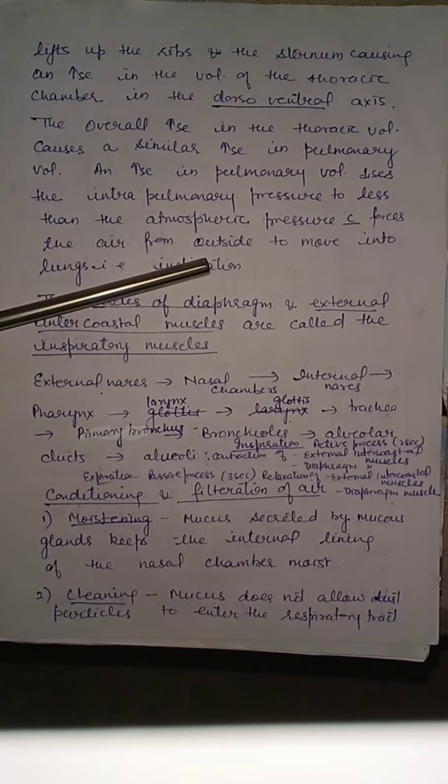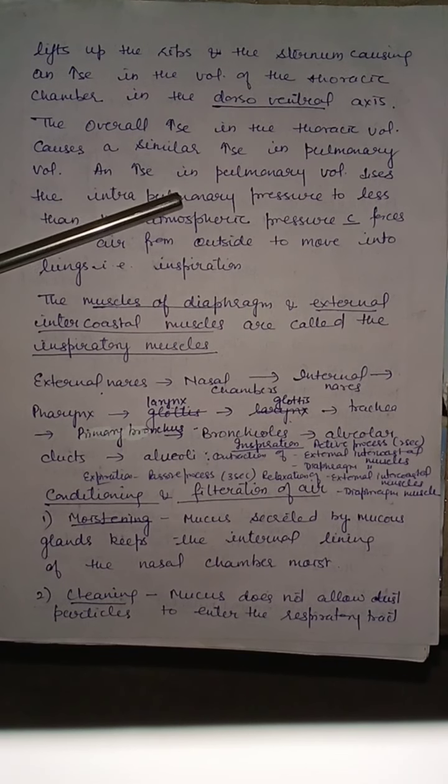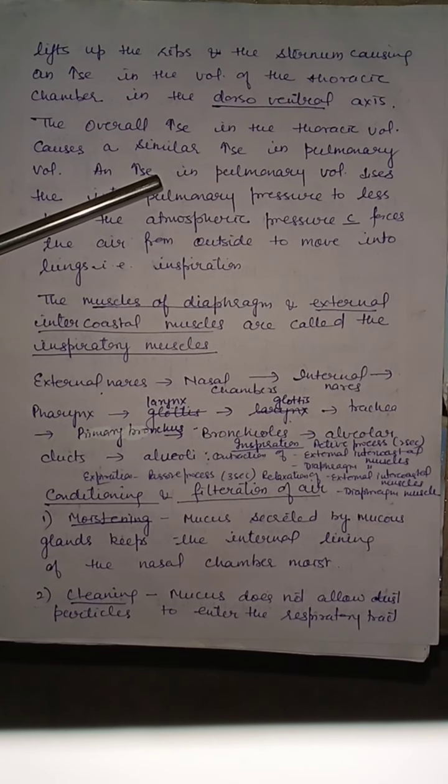That is inspiration. So children, what I have told you: in inspiration, diaphragm muscles or phrenic muscles contract. They pull the diaphragm towards the abdomen. Therefore, the volume of the thoracic cavity increases anterior-posteriorly. The external intercostal muscles also contract and they pull the rib cage upward and outwards.